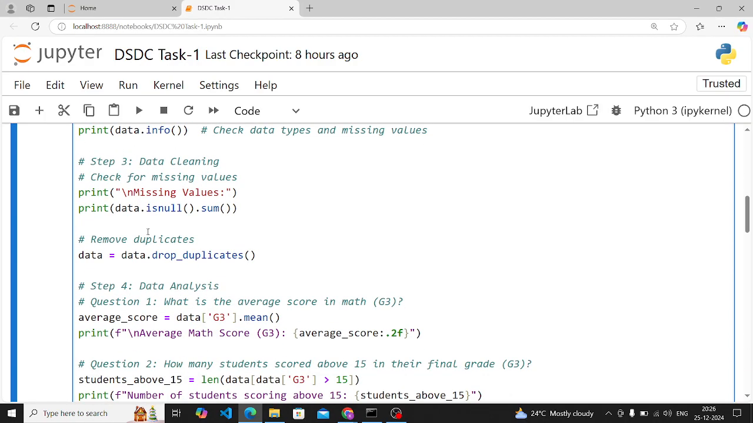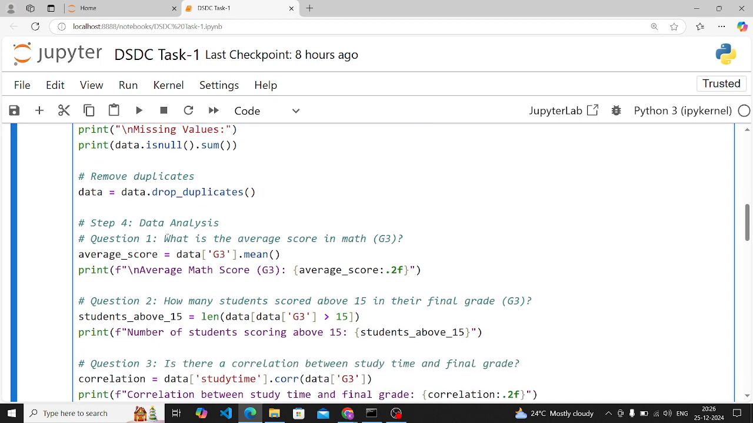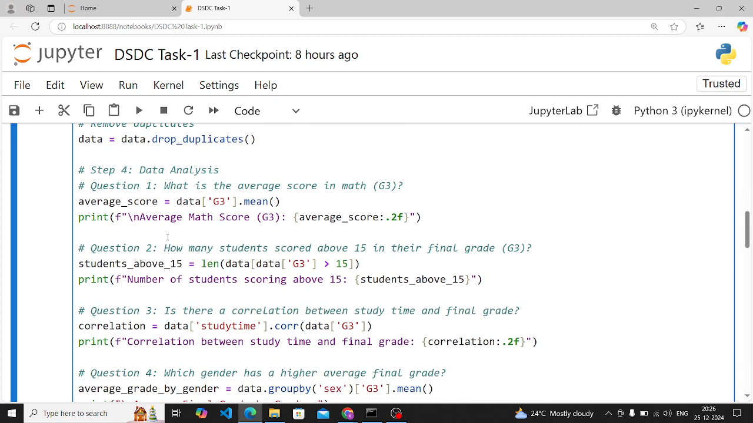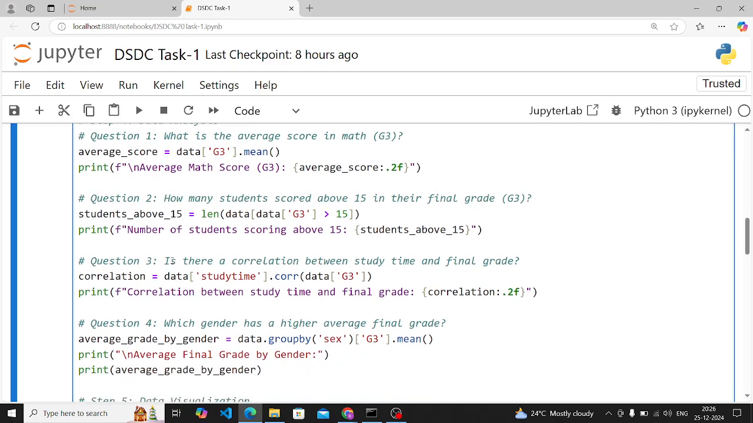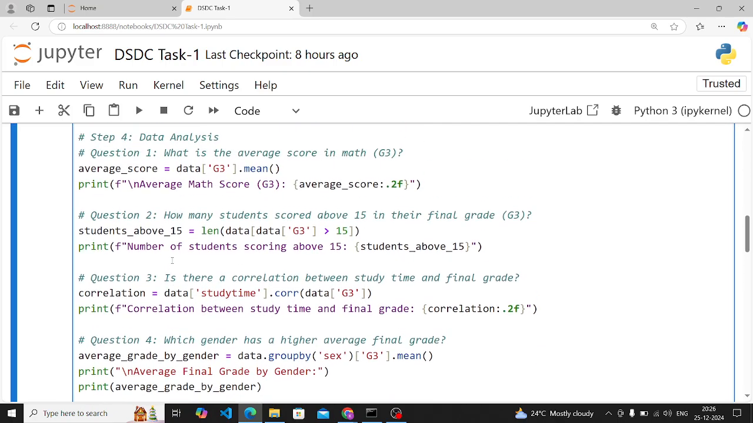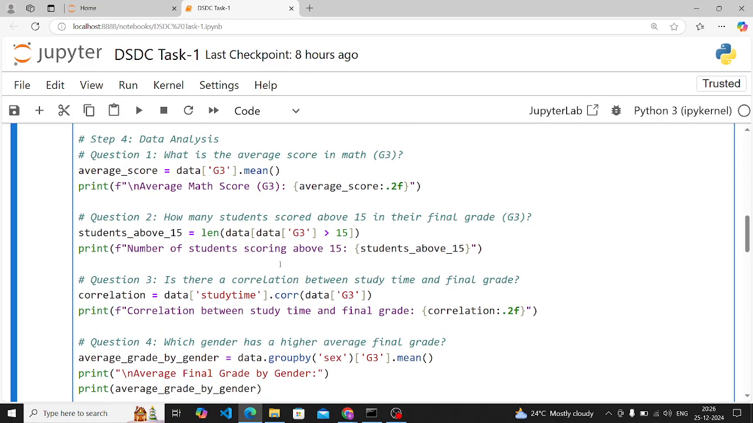Then you have to do the data cleaning part. You have to check for missing values by using this function, and you have to remove duplicate rows. Then you have to do the data analysis part. Basically here we have made four questions. You have to use the appropriate function and solve it.